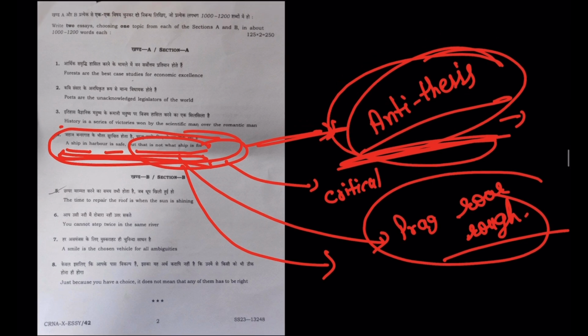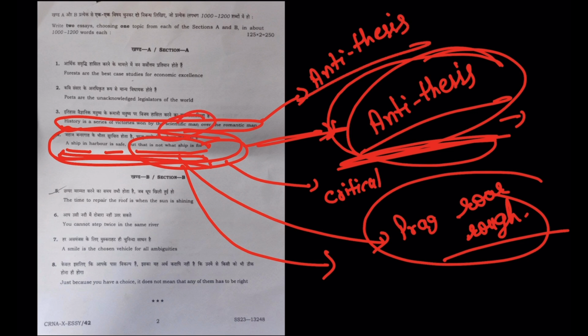For example, this topic is there: history is a series of victories won by scientific man over romantic man. Do not write throughout the essay that history is just about scientific man winning over romantic man. You should also write about the antithesis of it. Here you should write that it's not just scientific man who always wins. Sometimes romantic man also wins.